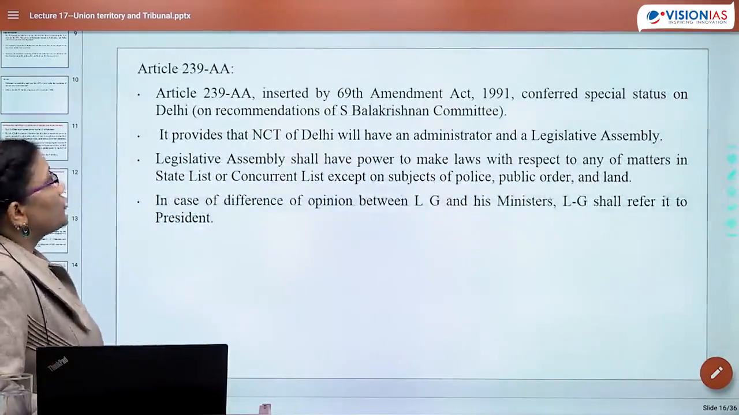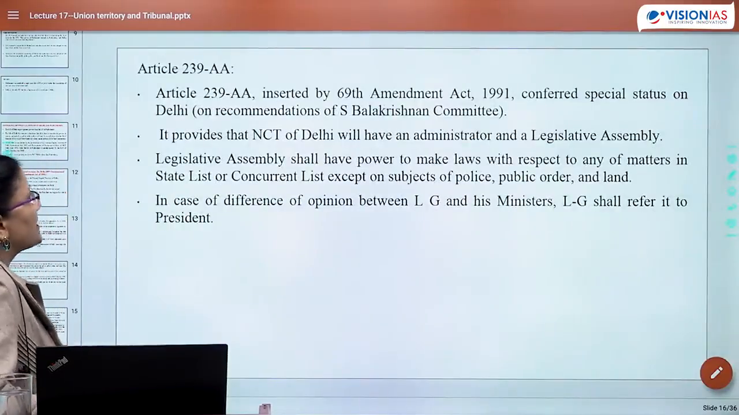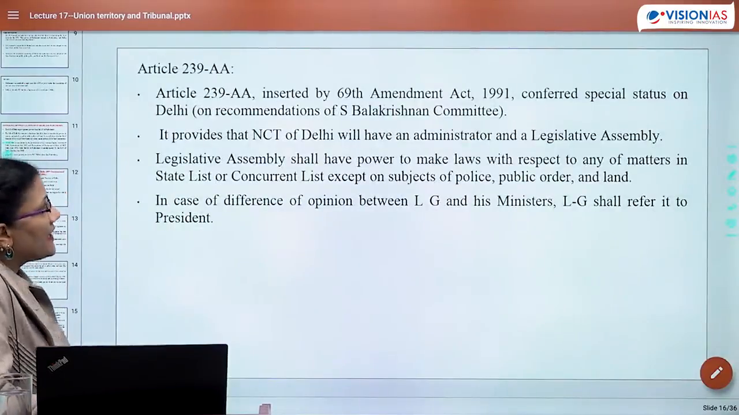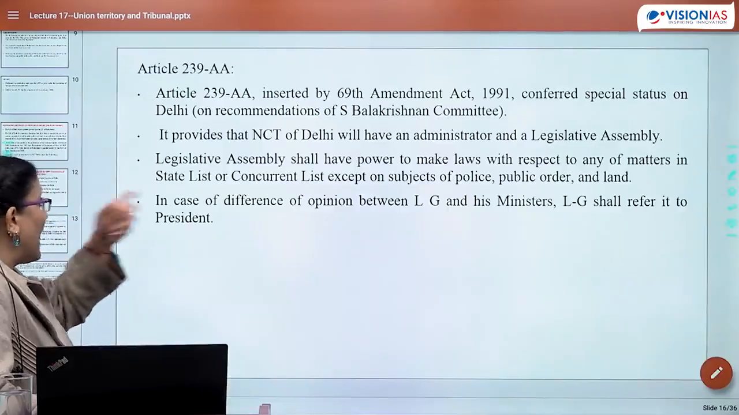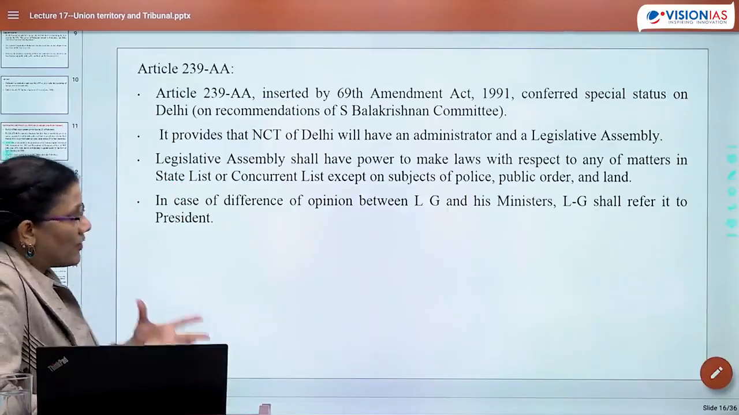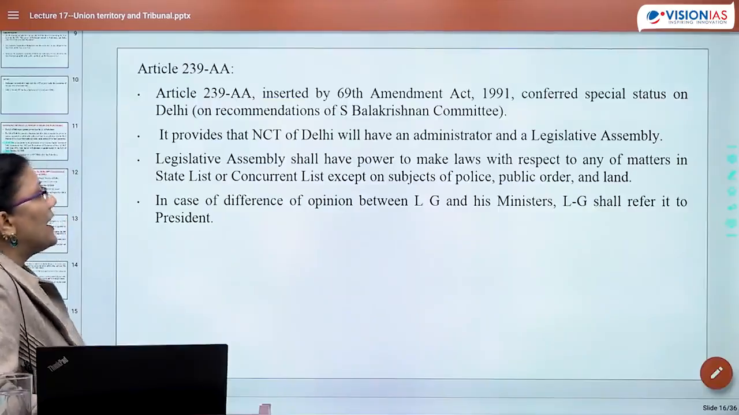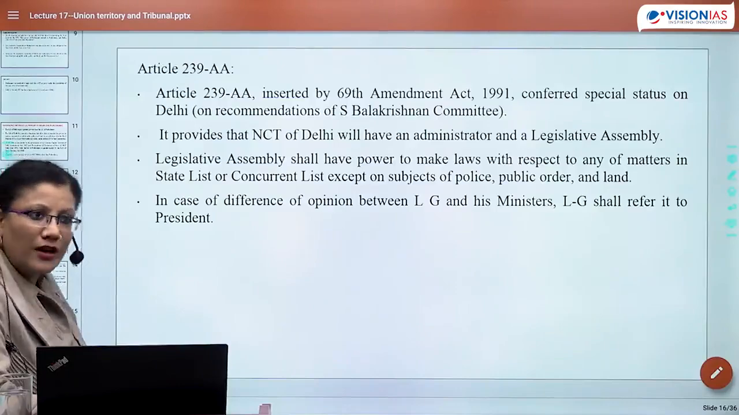Now there is article 239AA. फिर से जरा जल्दी से देखते हैं. Inserted by 69th Amendment. Provide NCT with an administrator who is called LG and a legislative assembly. Assembly will make laws in state list or concurrent list except police, public order, land. In case of difference of opinion between LG and minister, LG shall refer it to the President.